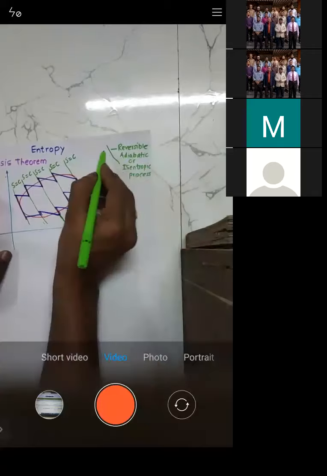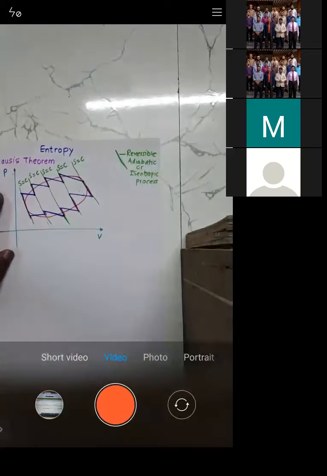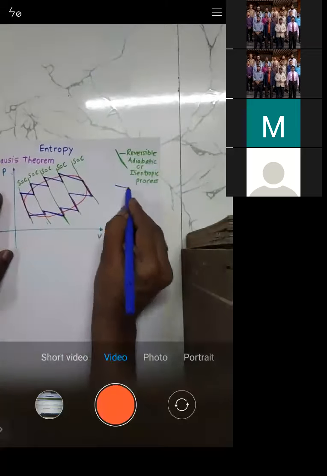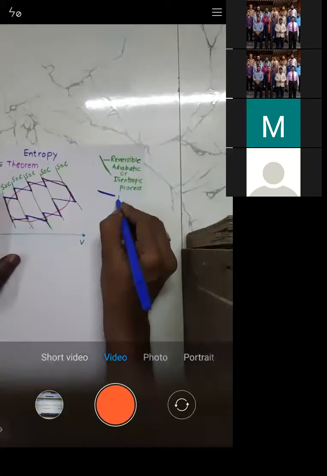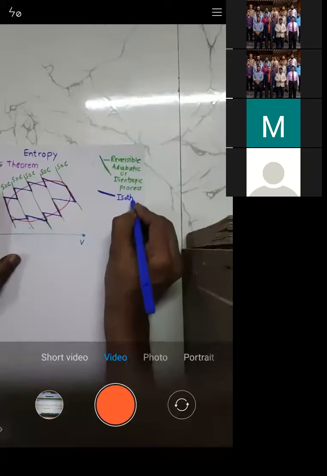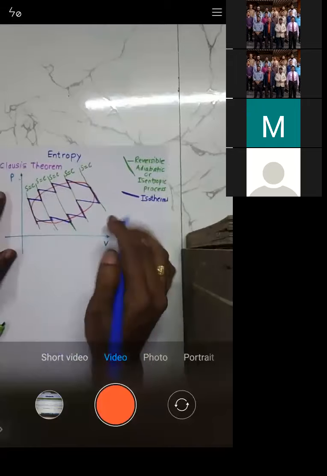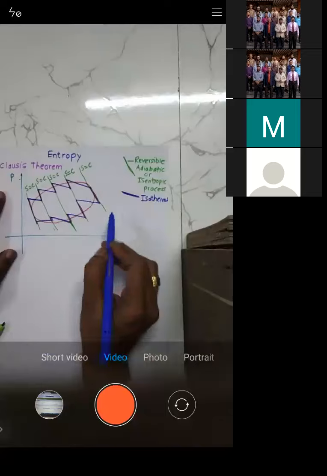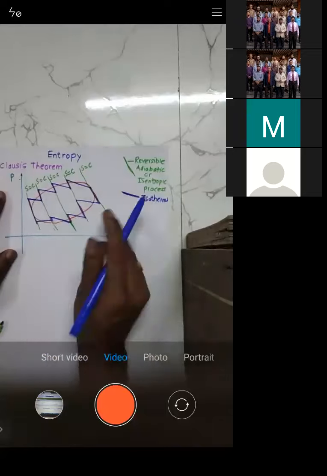These are the green lines. These blue lines are isothermal processes, at constant temperature.